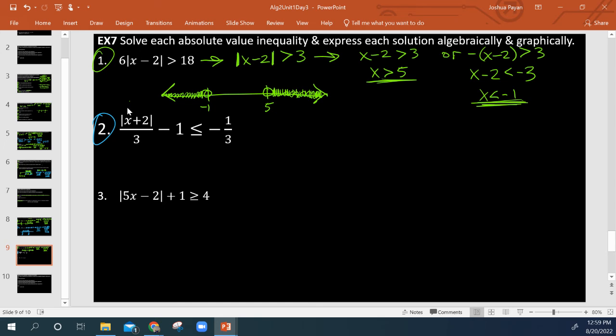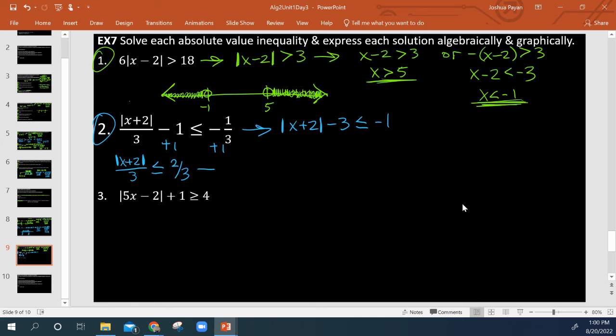Okay, I'm going to multiply everything by 3 to get rid of these denominators of 3. You don't have to do that, but that'd be the simplest way to do it unless you're just cool with dealing with fractions. So that's what I would do. If I multiply everything by 3, that leaves me with just the absolute value of x plus 2, minus 3, is less than or equal to negative 1. If I didn't do that, I would add 1 to both sides. So this is an option you have. And I would have the absolute value of x plus 2, all over 3, is less than or equal to 2/3.